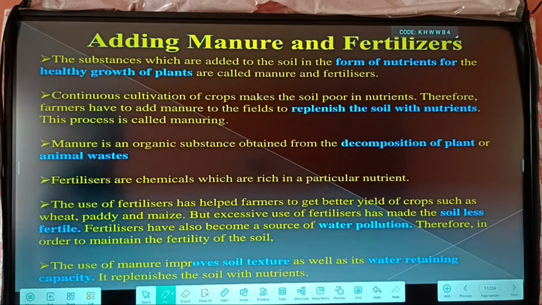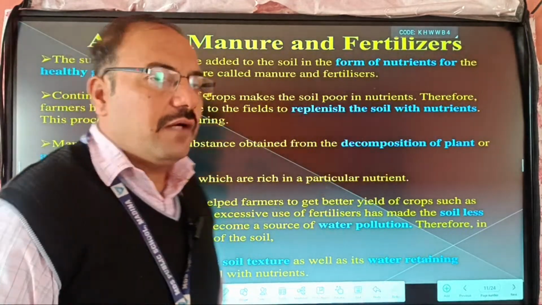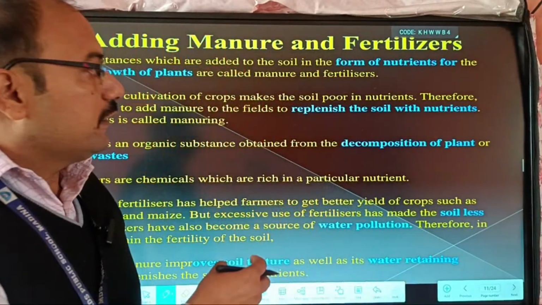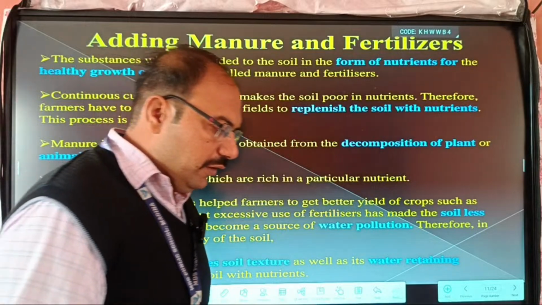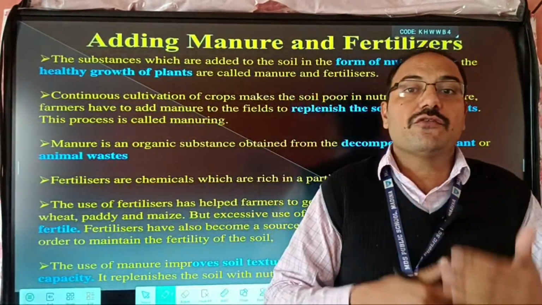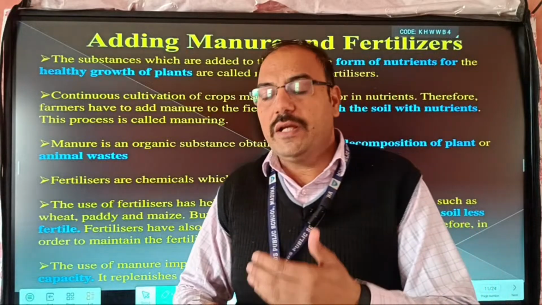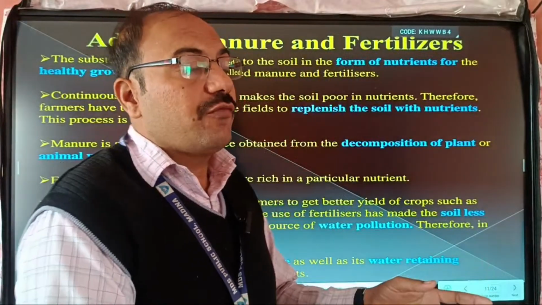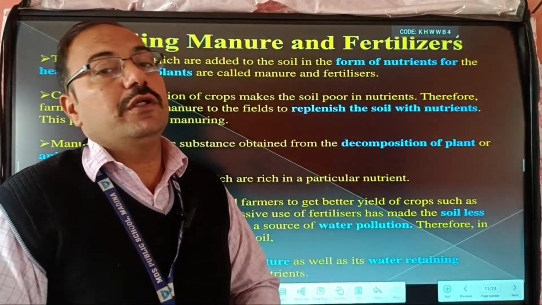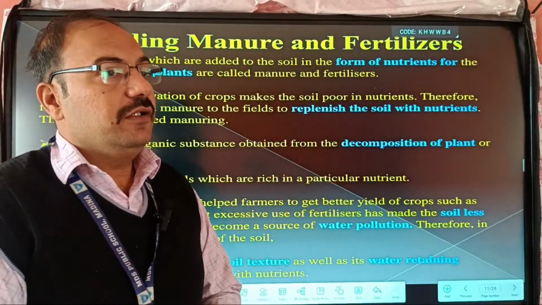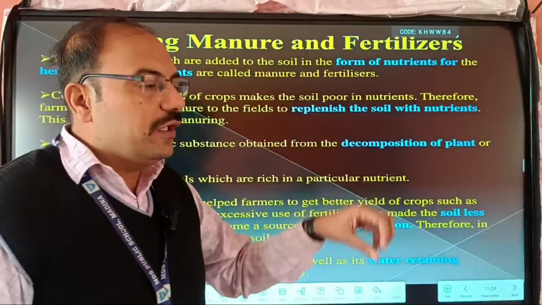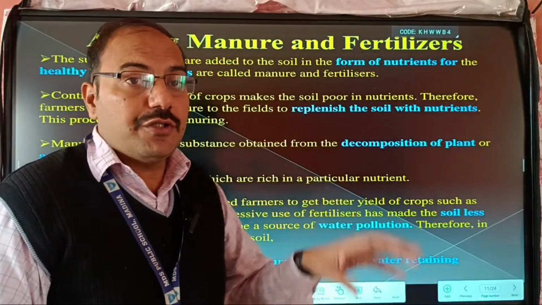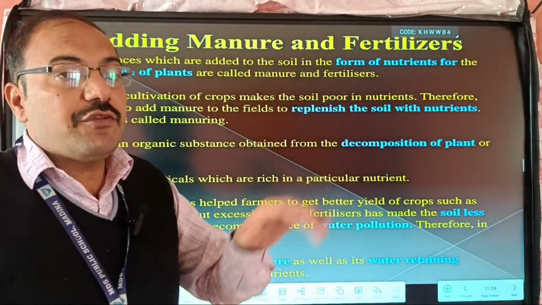Next is adding manure and fertilizer. After these steps we mix some substances that increase the fertility of the soil. When we grow continuous crops, many crops in one year, for example two crops, three crops, sometimes four crops in a year, the plants take continuous nutrition from the soil. So the nutrients in the soil decrease, especially nitrogen, phosphorus, calcium, potassium and magnesium, and there is a deficiency in the soil.